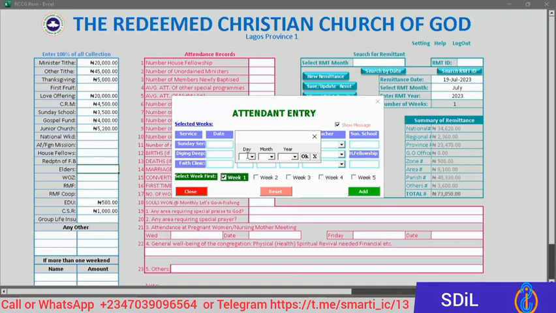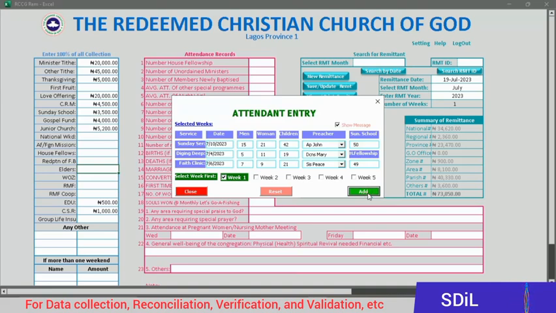Now let's enter the second one, which is 49. You add. Okay, you see the mistake we made. This information cannot be added because we did not select the week, and if I select it now, it will wipe the information. So please make sure you select the week you want to enter. Week 1 carries the information, and this one cannot go back to week 1. So you can see week 2 selected and the information wiped off.